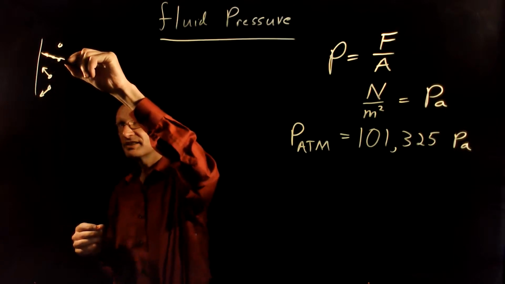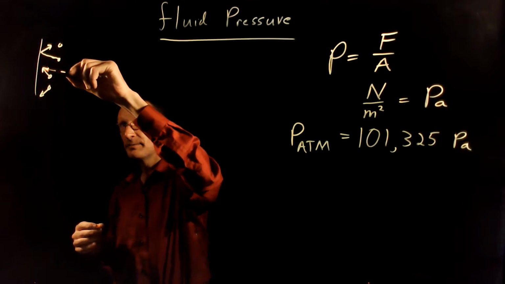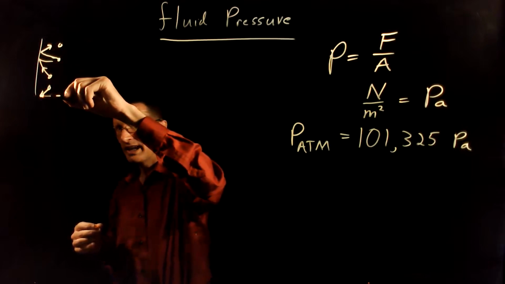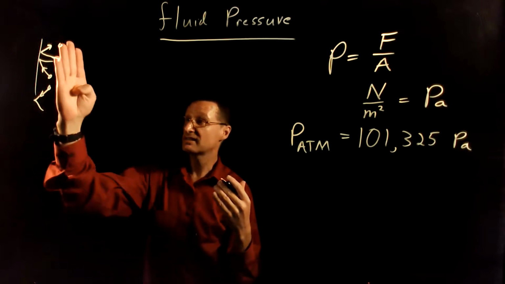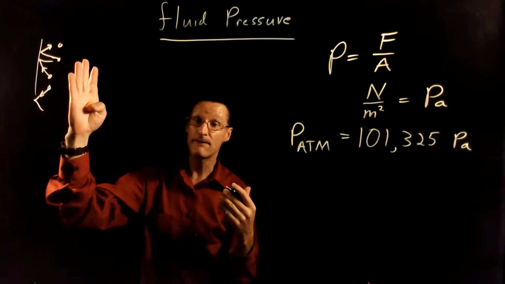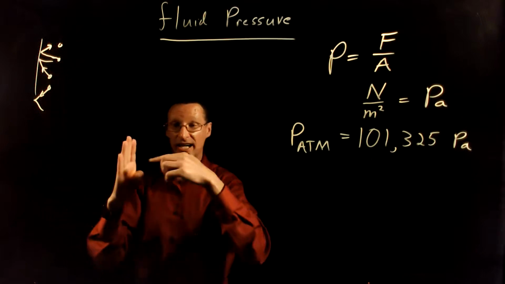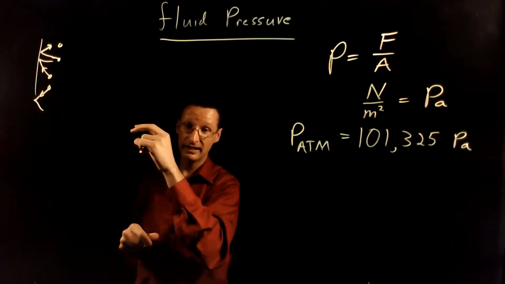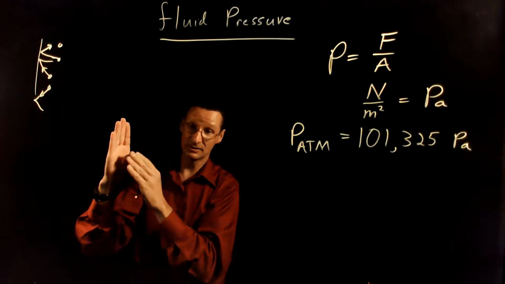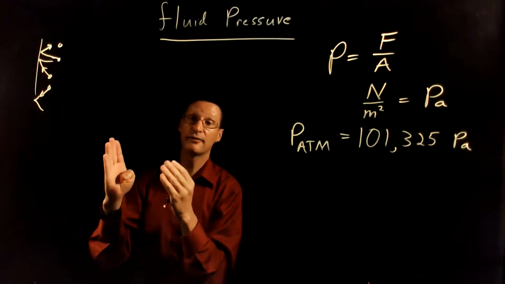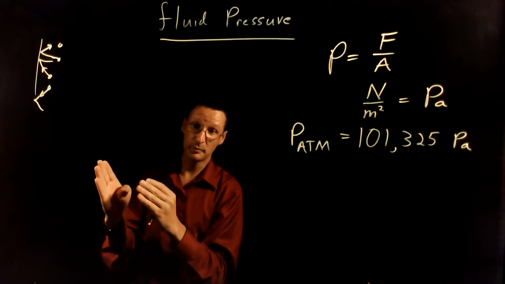They're going to strike the surface and bounce off. When they collide and bounce off, they transfer momentum to the surface, and that is a force. And the more collisions per surface area, and the more intense those collisions are, the bigger the force will be and the bigger the pressure will be.